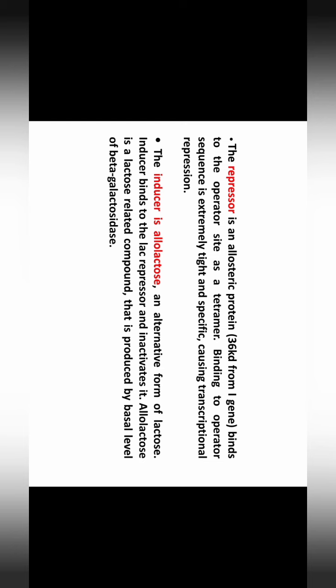So that is the repressor. Another one is the inducer. So what is the inducer? The inducer, or allolactose, is an alternative form of lactose that binds to the Lac repressor and inactivates it. Allolactose is a lactose-related compound that is produced by the basal level of beta galactosidase. So this inducer binds to the Lac repressor and thereby inactivates it.